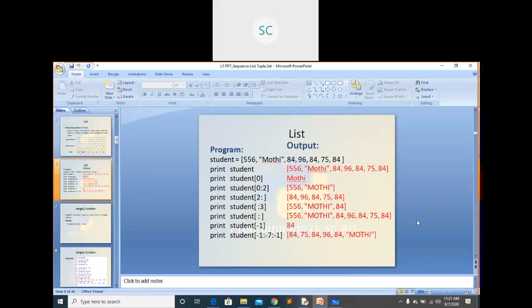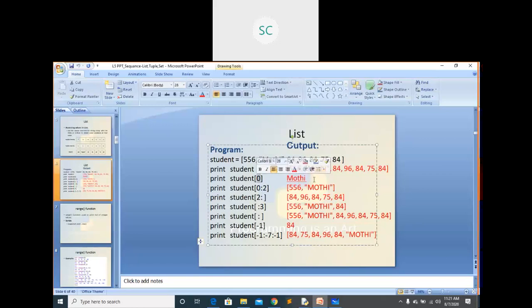This is the slicing operator. While discussing strings, we used these operators, right? If I use 0, the 0th element is retrieved.